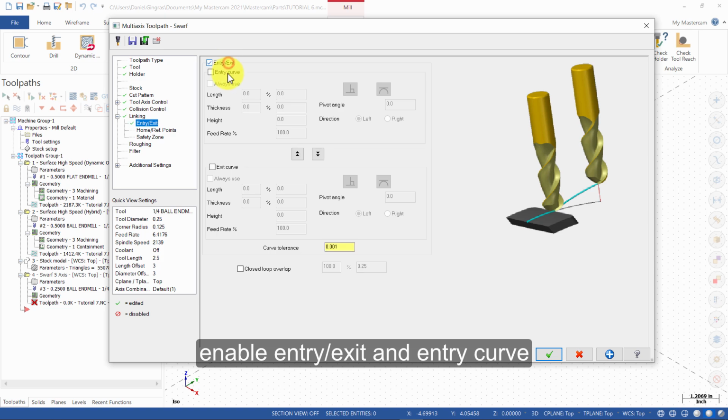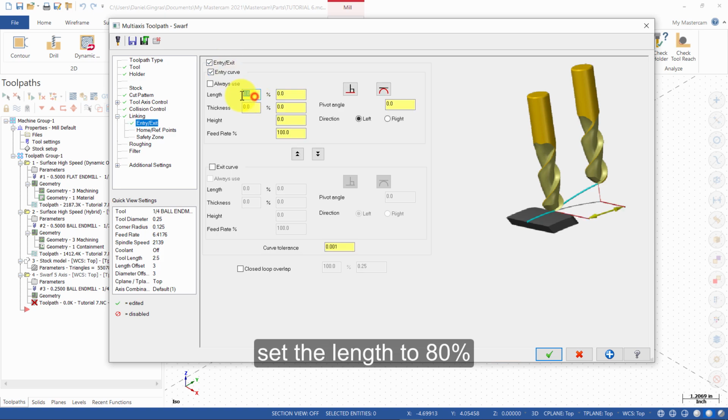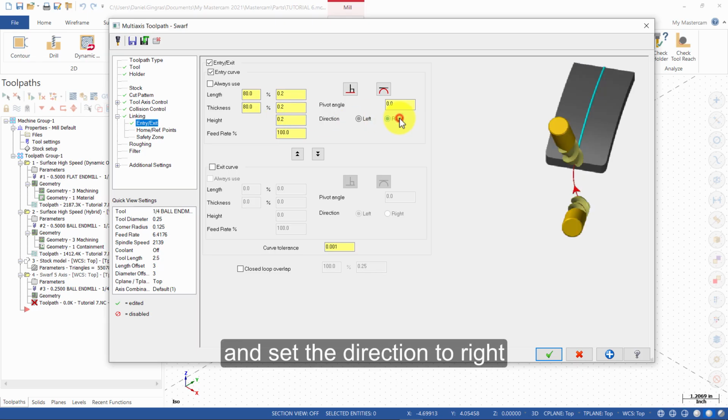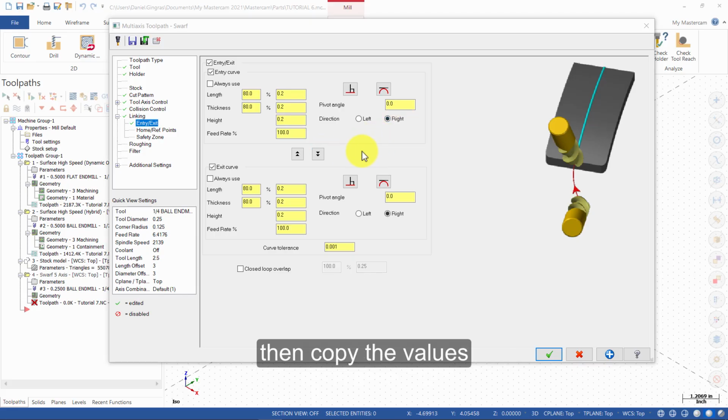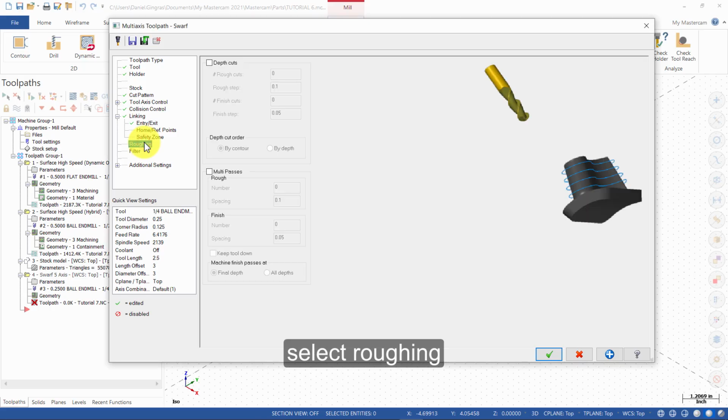Enable Entry Exit and Entry Curve. Set the length to 80% and the thickness to 80%. Change the height to 0.2 and set the direction to right. Then copy the values. Select Roughing.